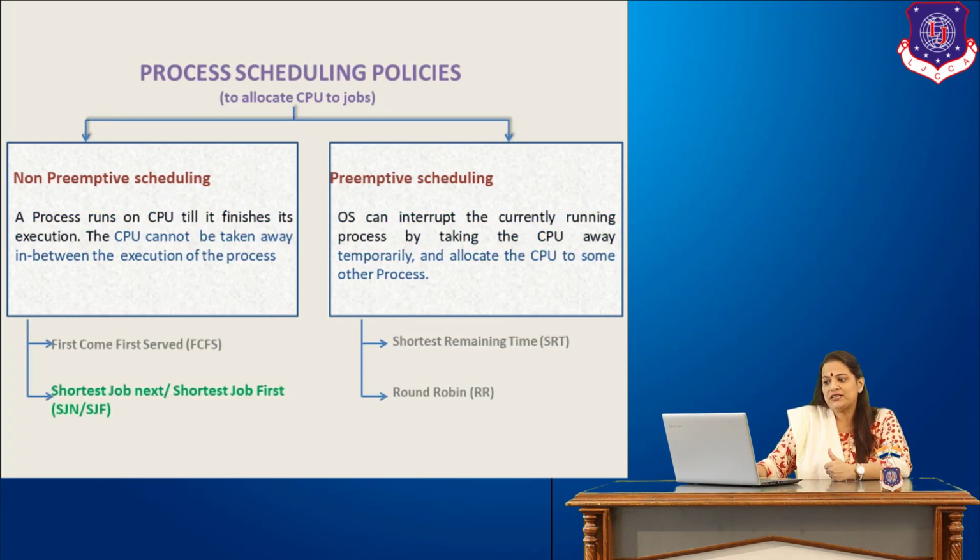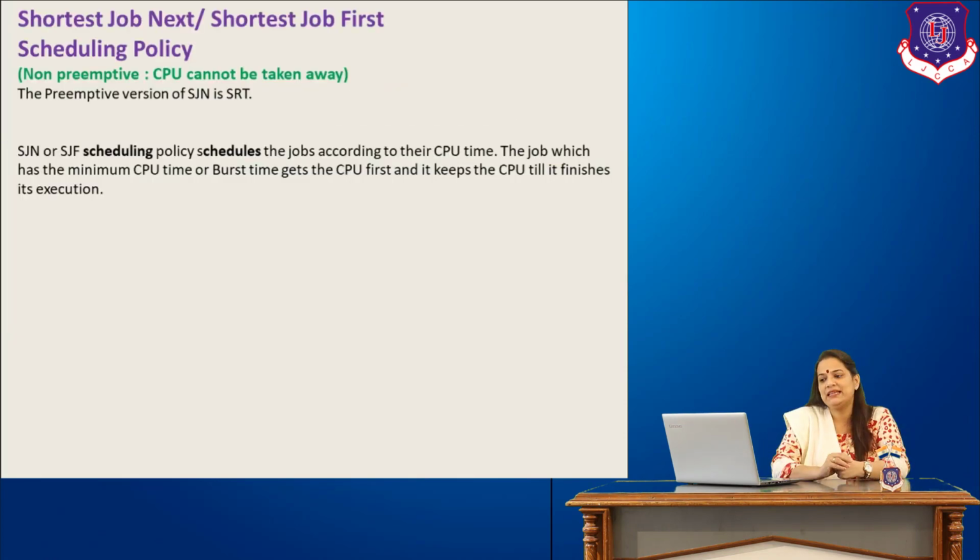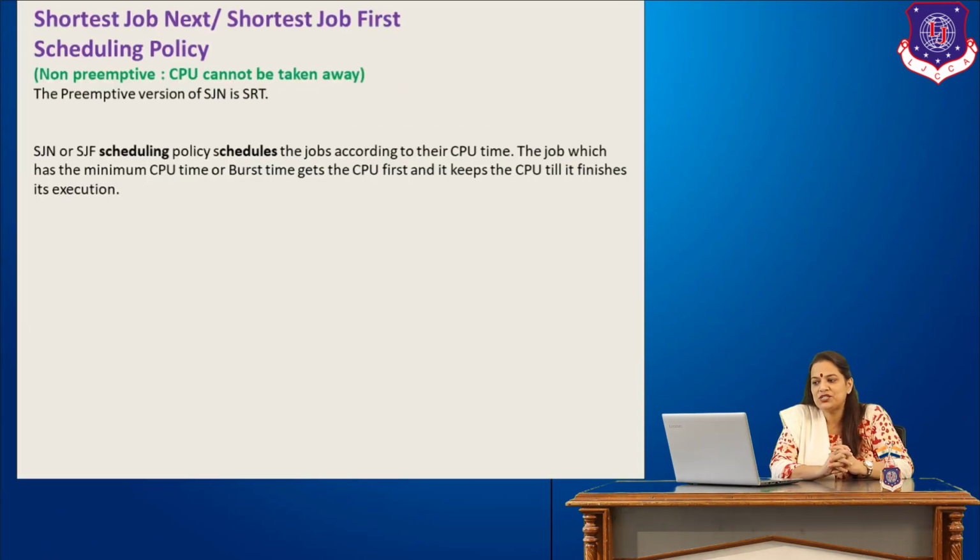Now, shortest job next or shortest job first is the topic under discussion today. As I told you, it's a non-preemptive scheduling policy. In this policy, as the name itself suggests, shortest job first. That means the jobs are picked up from the ready queue based on their CPU time or the burst time.